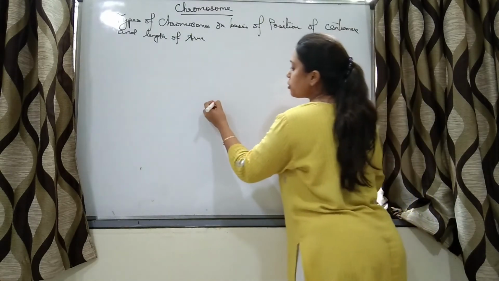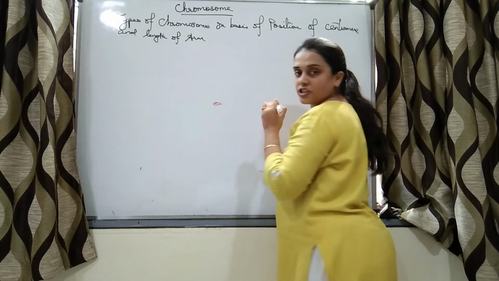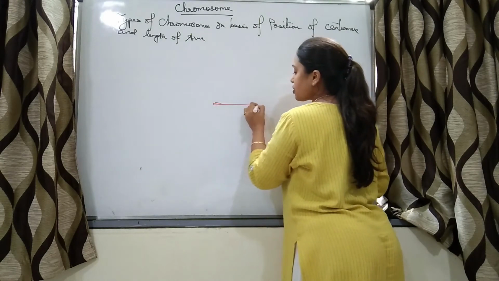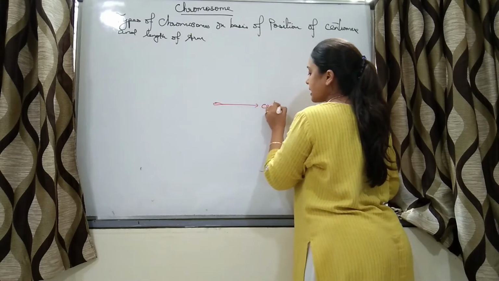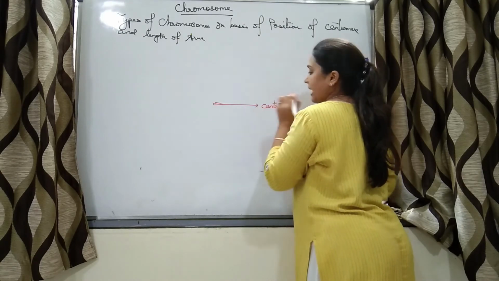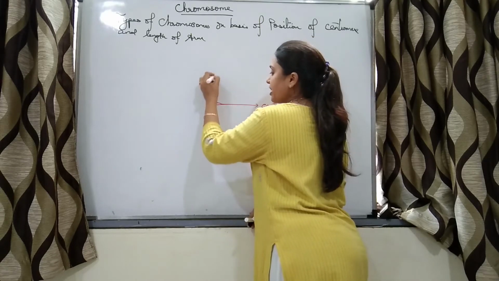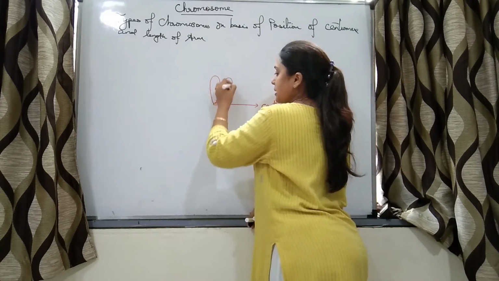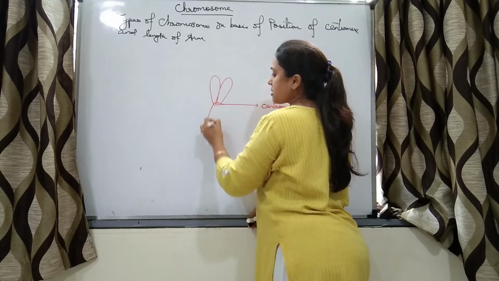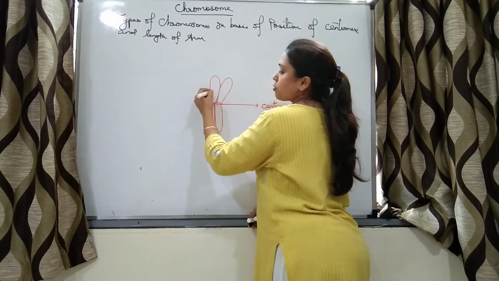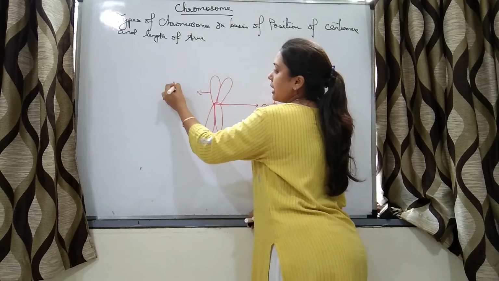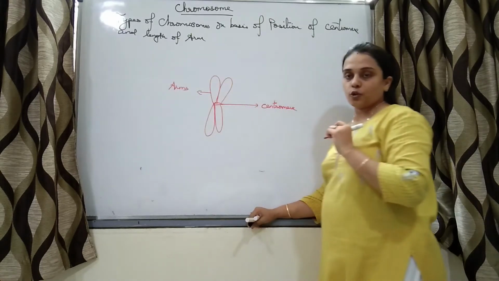Right? A chromosome will have a constriction. That constriction is called the centromere. And if we are talking of a prophase or a metaphase chromosome, it will have two arms. So these are the arms of the chromosome, right?